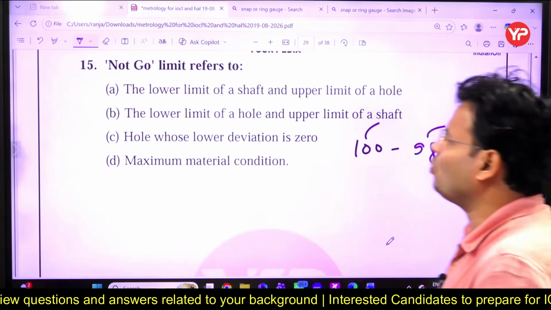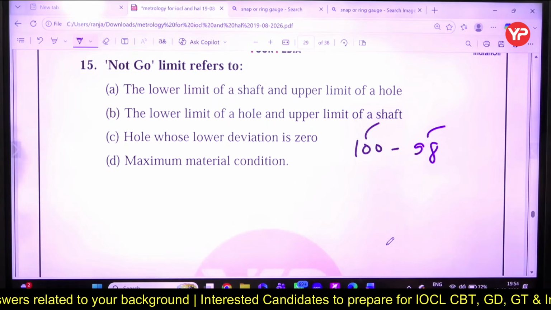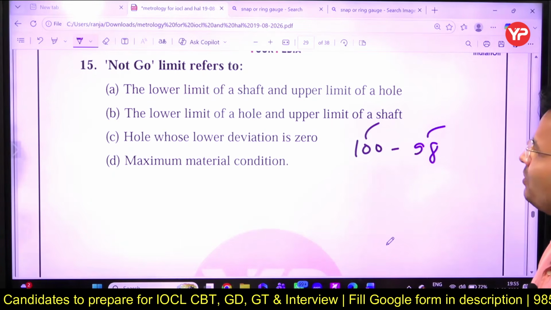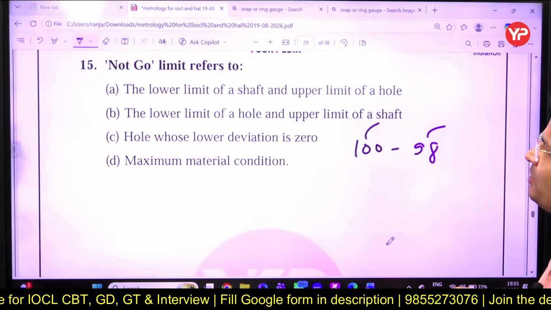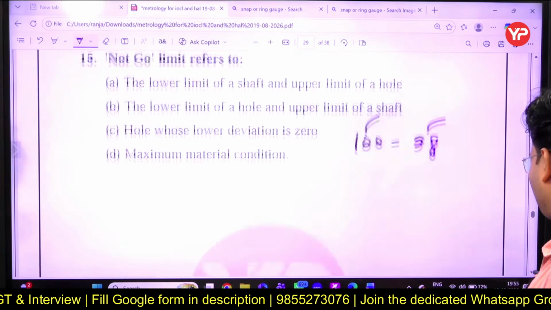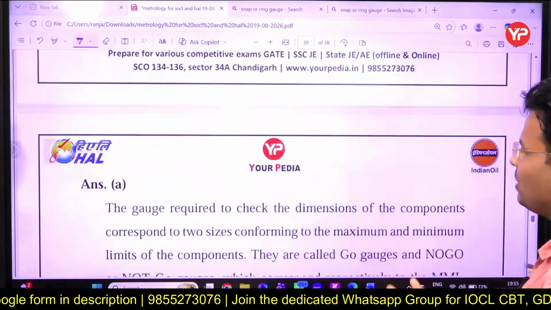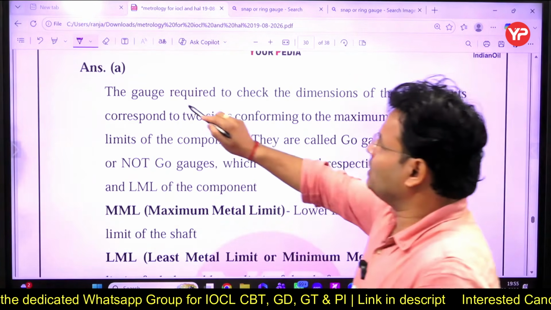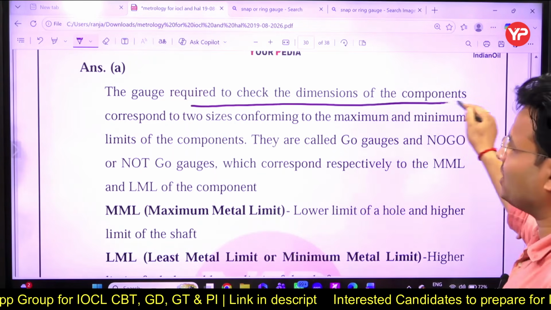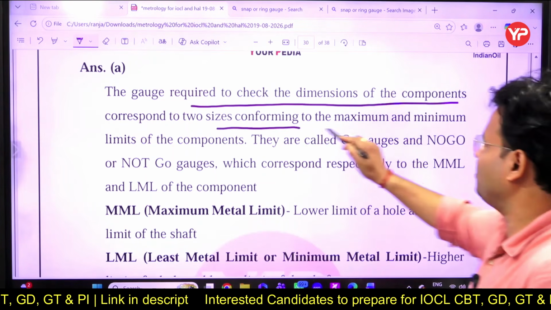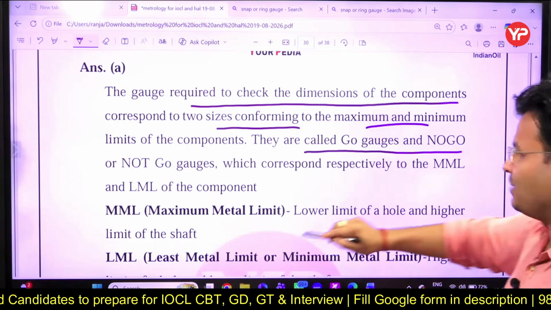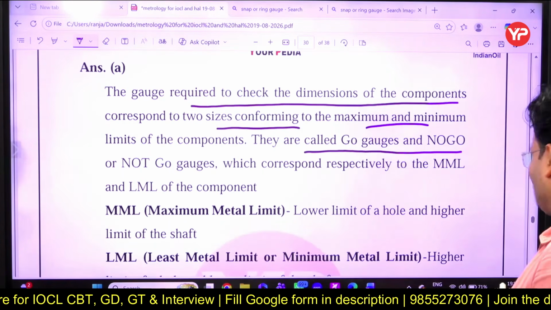So here, look, not go limit: what does it talk about? No go, it should not pass. So lower limit of the shaft, upper limit of the hole. Yes, so simple. Whenever you talk about the no go, always keep in mind, my dear friends, the gauge required to check the dimension of the component corresponds to two sizes, maximum and minimum limit. They are called go gauge and no go gauge.